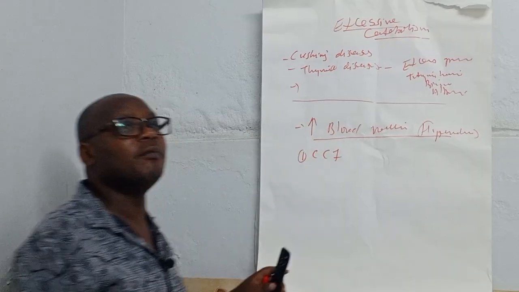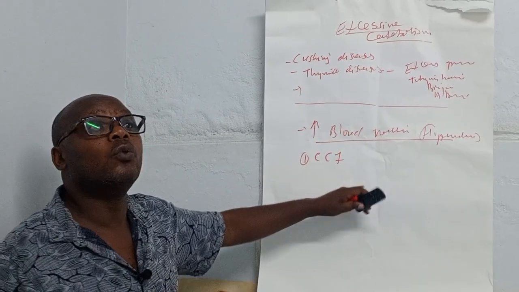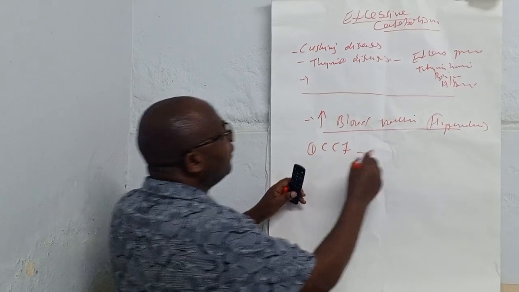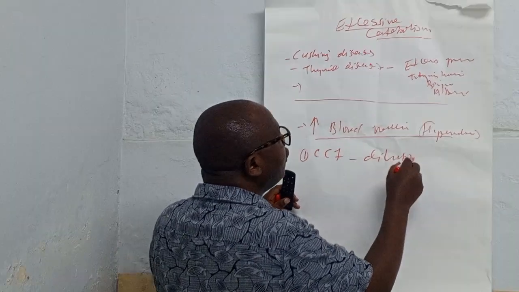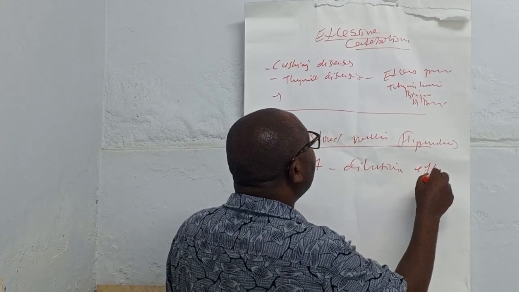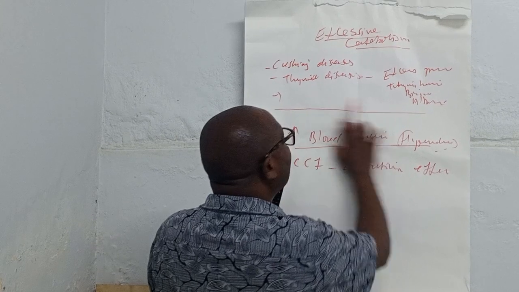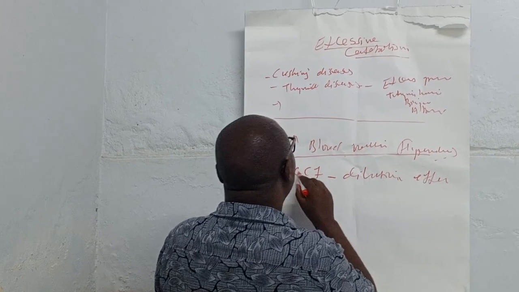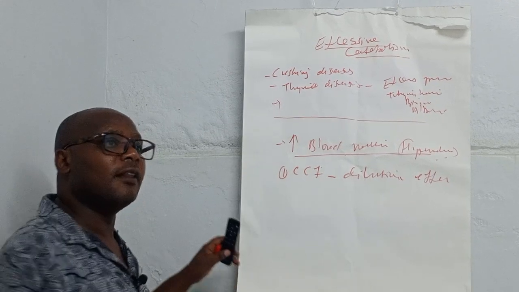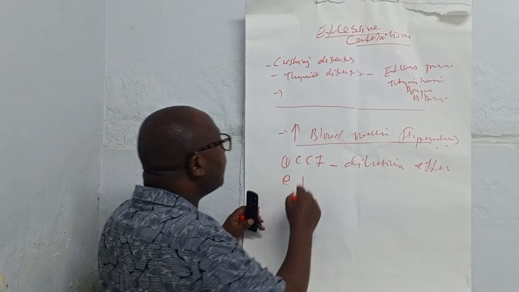There is increased blood volume, which results in a dilution effect. You know about the hemodilution effect during CCF. So there is increased blood volume secondary to CCF, which can cause low albumin in the body. Another one is pregnancy.